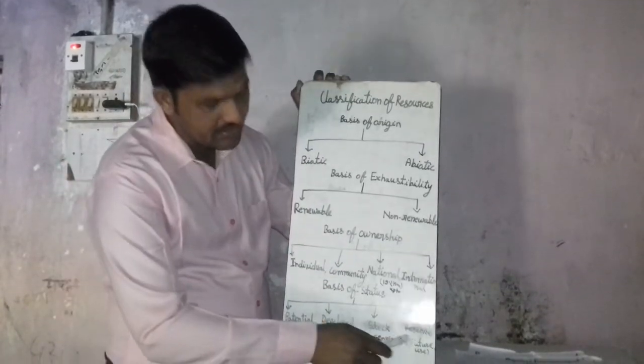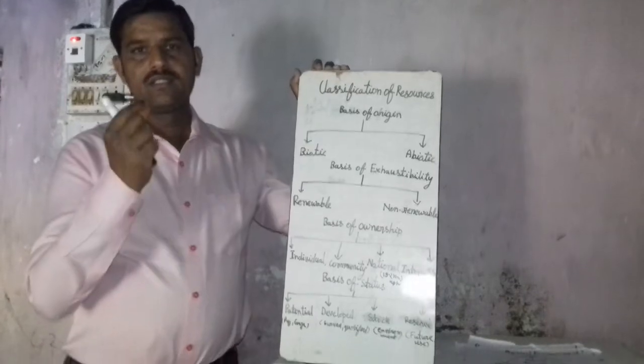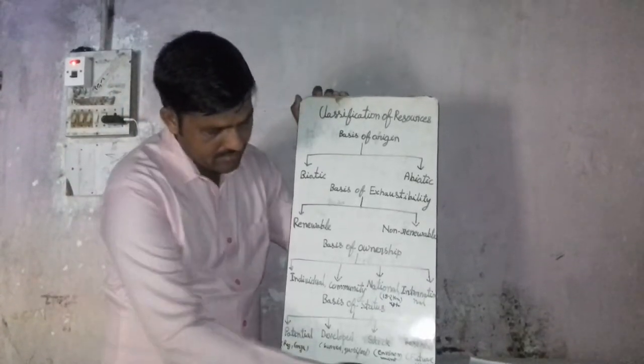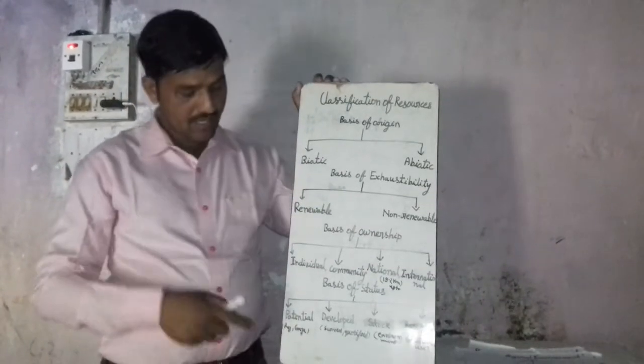That is reserve resources. Students, I want to explain this in a few words in Hindi also.